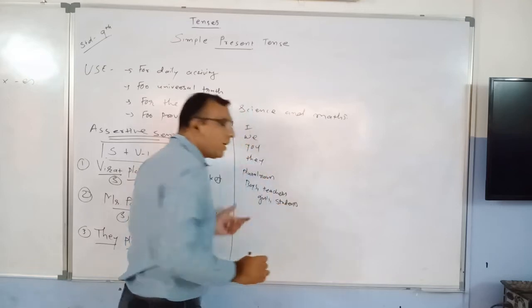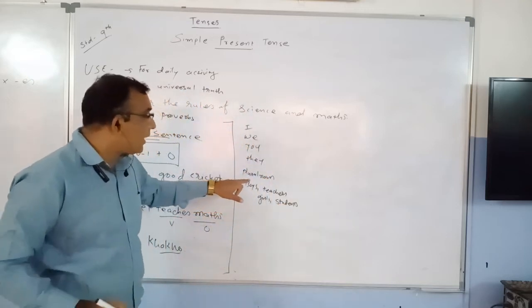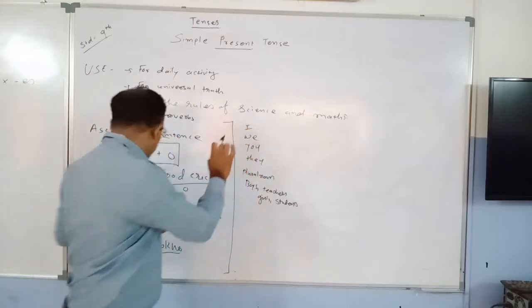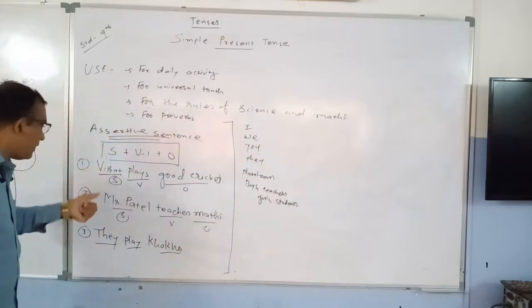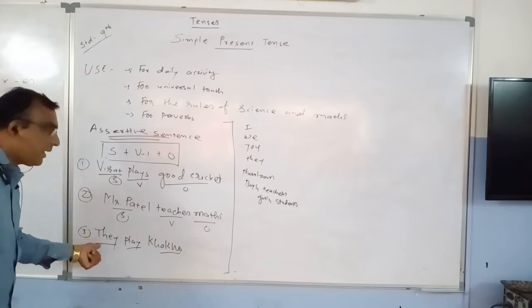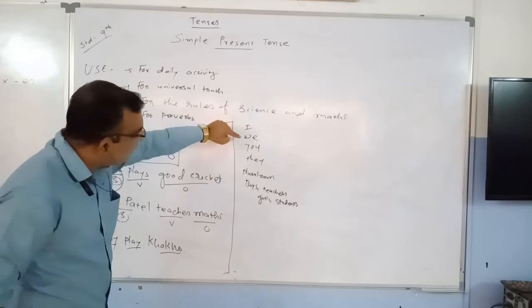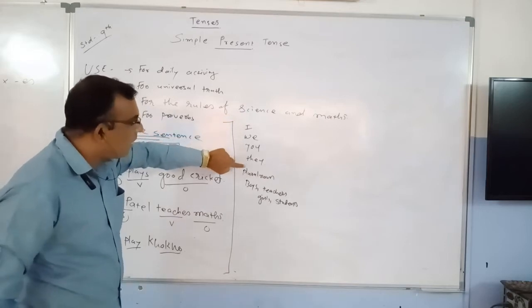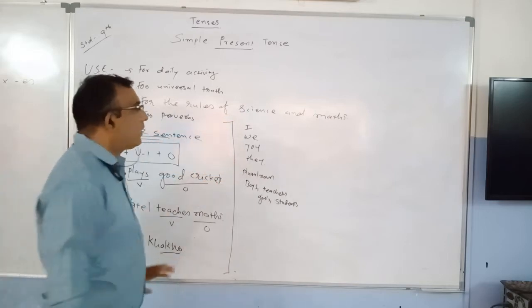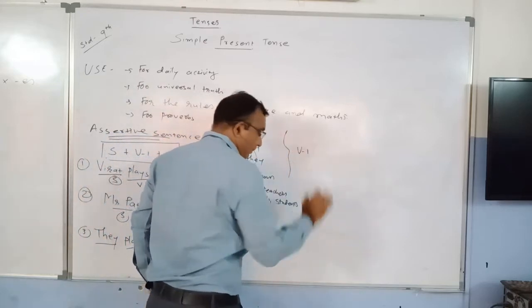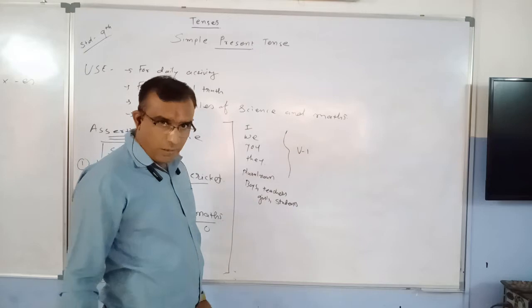Okay, they are third form we can say, but they are plural form. So make sure when your subject, suppose Virat, Mr. Patel, they are the subject. If your subject is I, we, you, they, or a plural noun, then you have to utilize only V1. Keep this in your mind. Only V1.